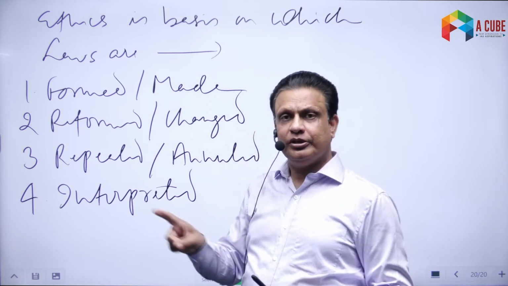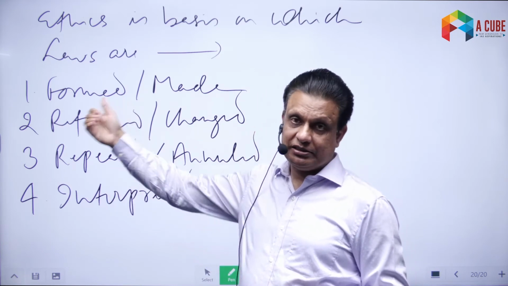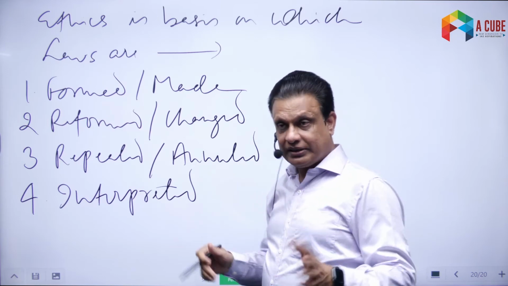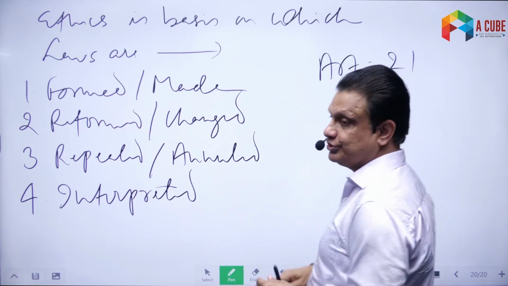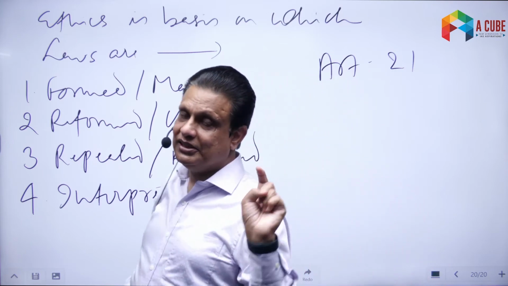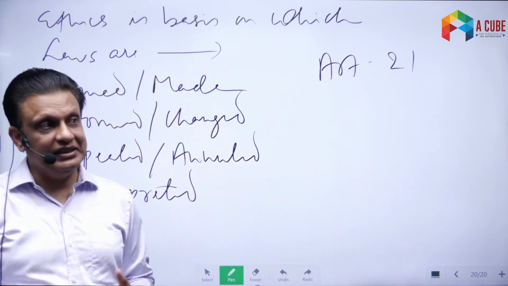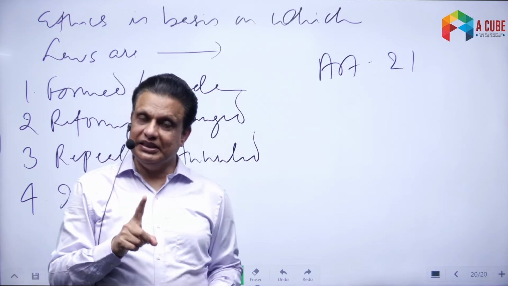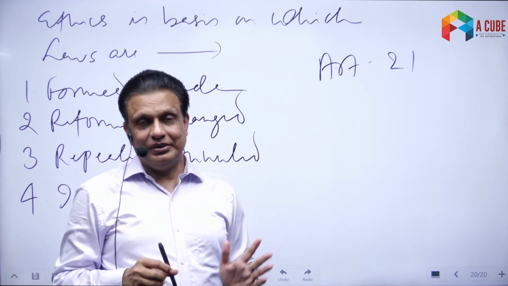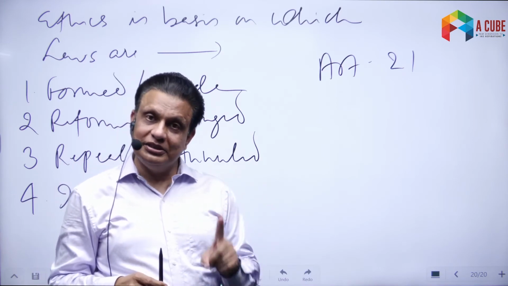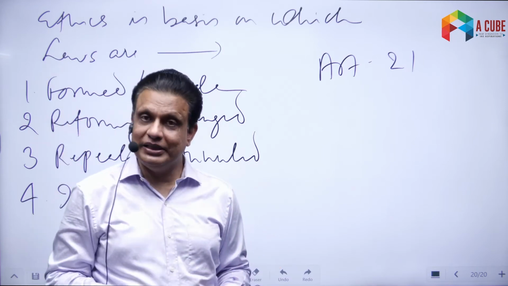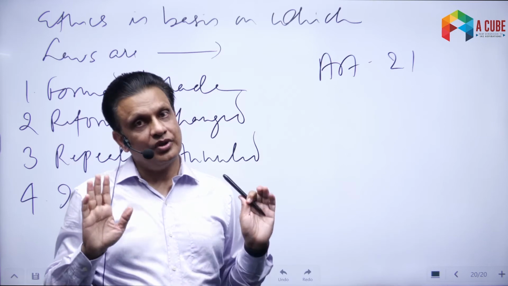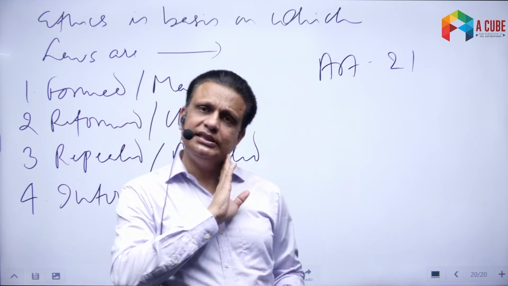A very good example of this interpretation of law on the basis of ethics in our country is Article 21 of our Constitution. All of you know that Article 21 gives all of us Indians the right to life and liberty. Liberty, for example. Now, do you think that the meaning of liberty today is the same as it was in the 1950s when the Constitution was implemented? Of course not. Liberty has changed significantly.